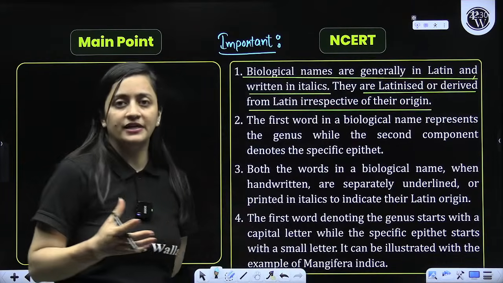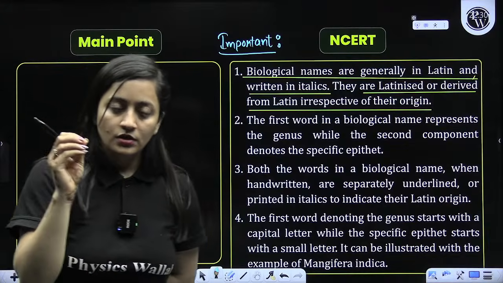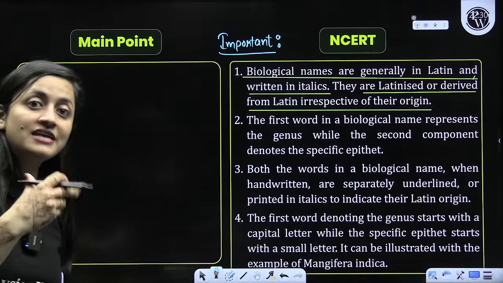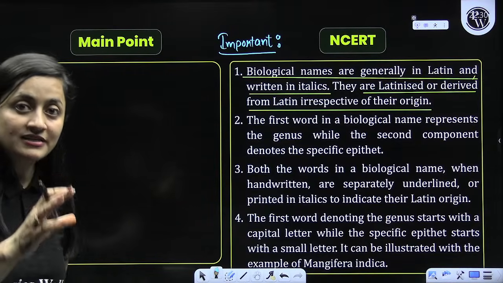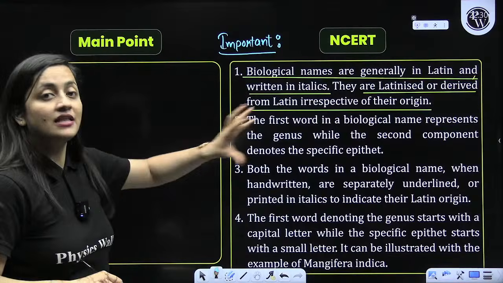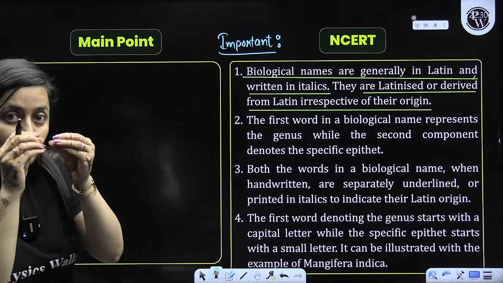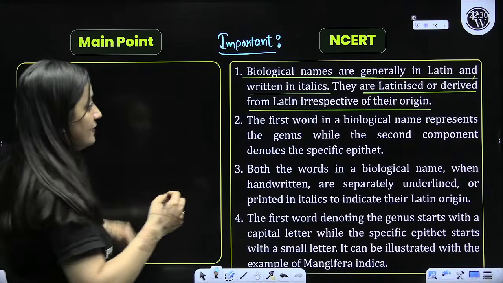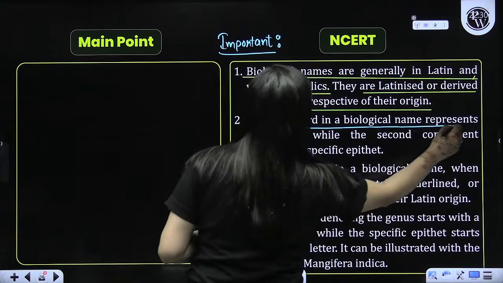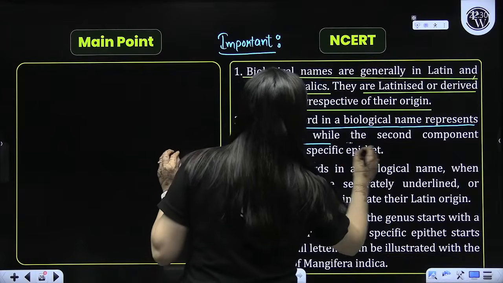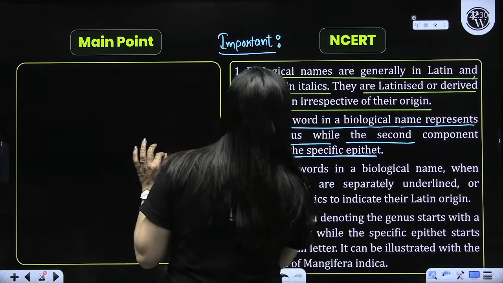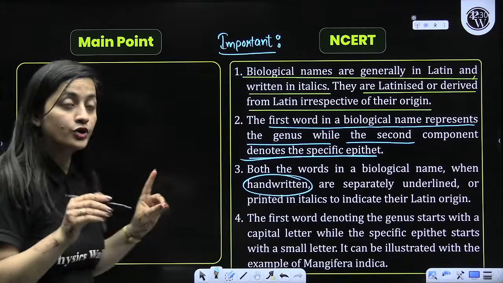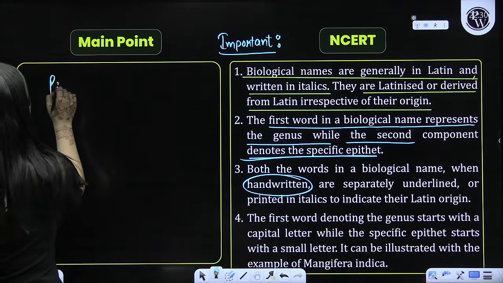It doesn't matter whatever country you consider. The scientific names are as per the international rules for scientific naming, so they should be in the Latin language. Why do we write it in italics? Because that will show their Latin origin. Now the first word in a biological name represents the genus and the second component shows the specific epithet. Both words, when handwritten, should be separately underlined.